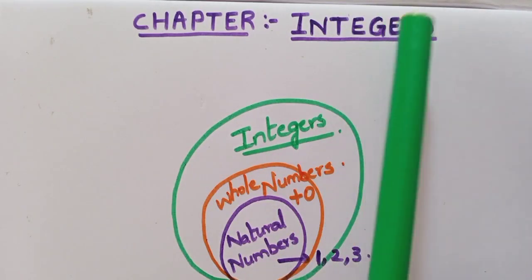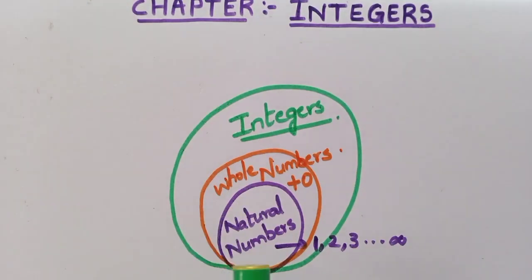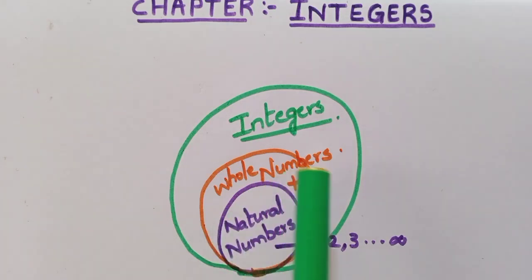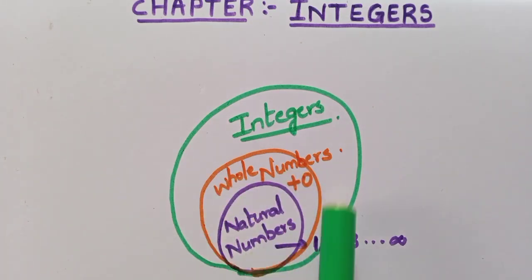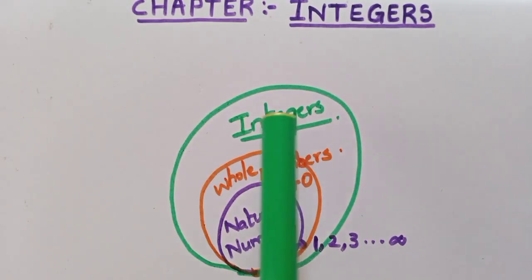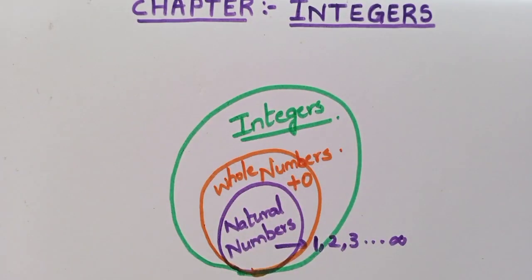That is our first chapter. So you have already learnt about natural numbers. When we just add a 0 to the natural numbers, 0 plus all the natural numbers will give you the set of whole numbers. Now we are going to learn about a bigger set of numbers which is called integers. What is the difference between these two and integers?